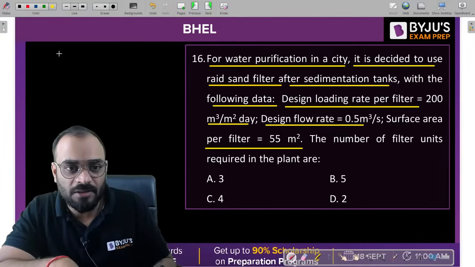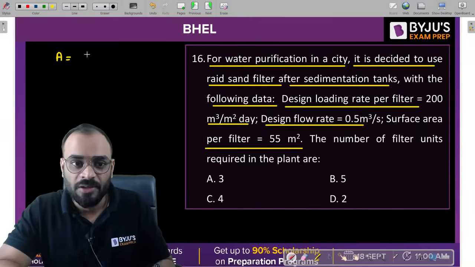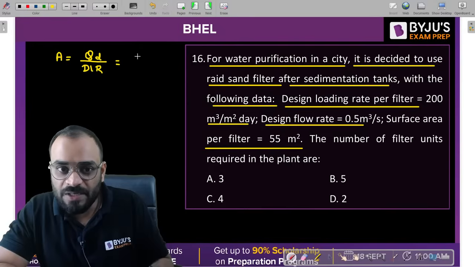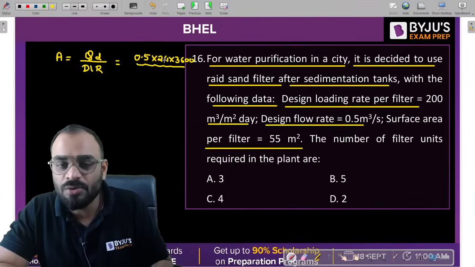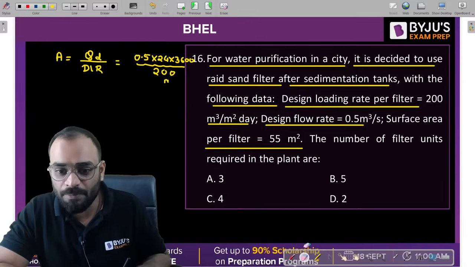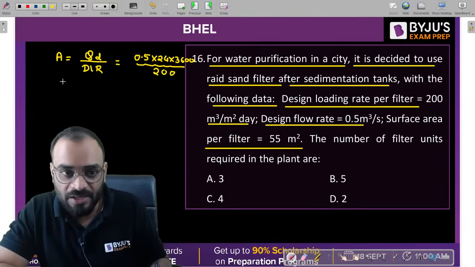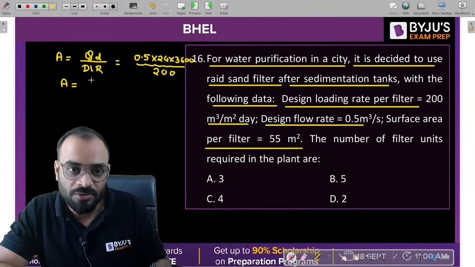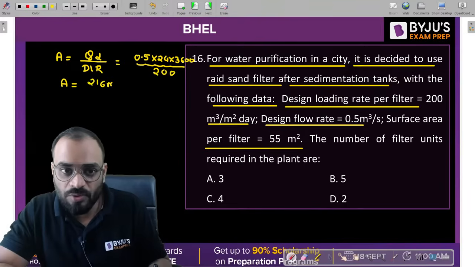Now guys, we know that if we want to calculate the total area required for the filter, it is very simple: design discharge divided by design loading rate. Design discharge is 0.5 meter cube per second. I need to multiply it by 24 into 3600, so that it is converted into a per day value. Now divide this value by 200, which is meter cube per meter square per day. So ultimately you will get the area in meter square. How much are you getting? 216. Okay, Santu. We are getting a value of 216 meter square.